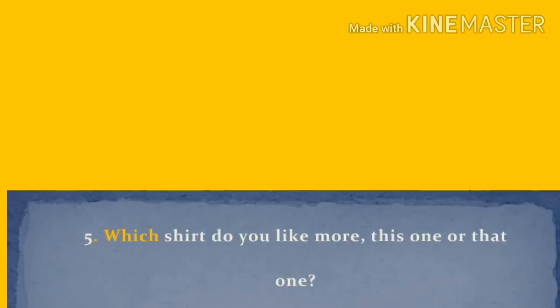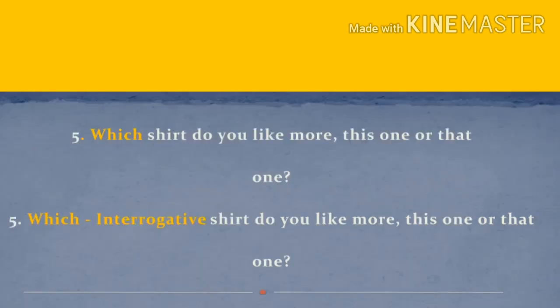Next, see the fifth one. Which shirt do you like more? This one or that one? Find the noun in the sentence. Where is the noun? Shirt. Shirt is a noun. Which shirt do you like more? In the question itself, we have the question word which. And which is the interrogative adjective. Which is the adjective and it is an interrogative adjective.